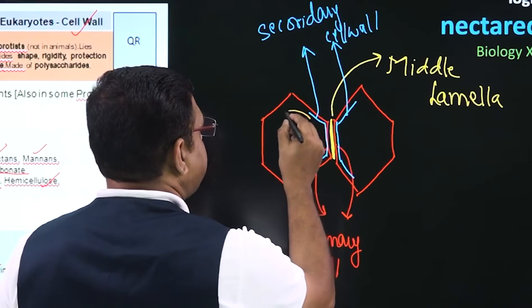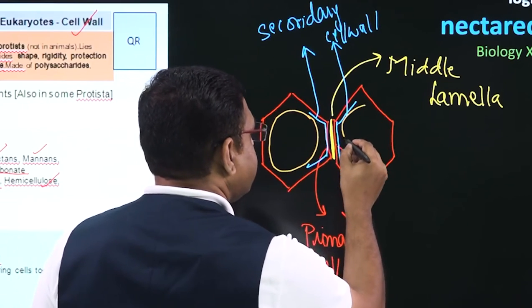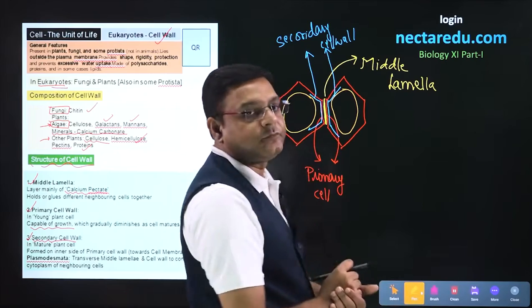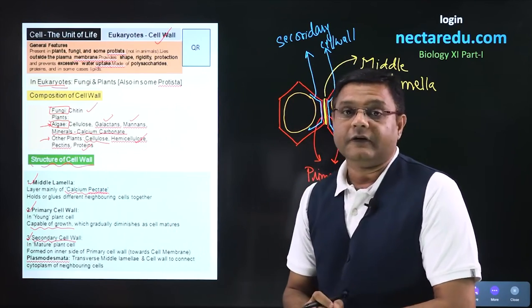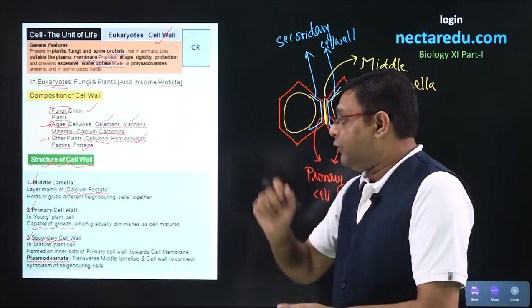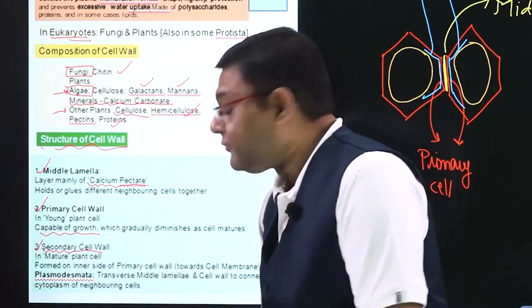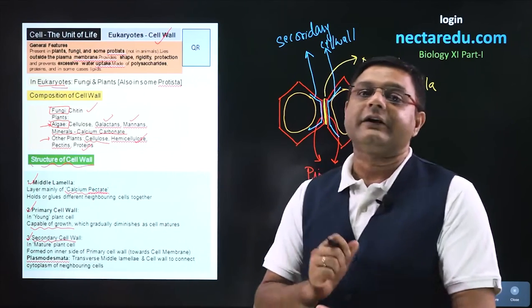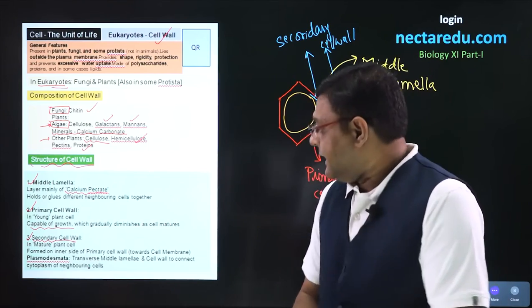So, cell membrane will be present towards the inner side of this secondary cell wall. This is the structure of cell wall. One more point to be noted is that primary cell wall was capable of growth, but this secondary cell wall is not capable of growth because the cell has already matured.